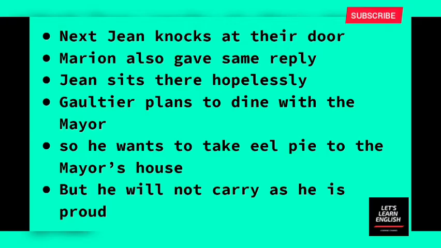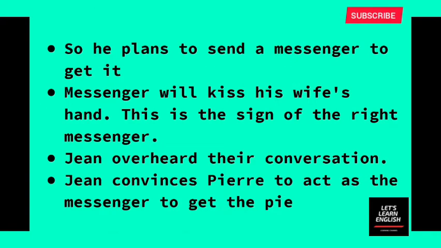He is a very proud person, so he doesn't want to carry the eel pie through the streets. He wants to take that eel pie to the mayor's house, but he will not carry it through the streets, because he feels that this will not be respectful for a person like him, and this is his nature. So he asks his wife to carry that eel pie for him.